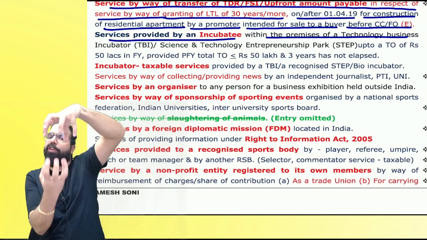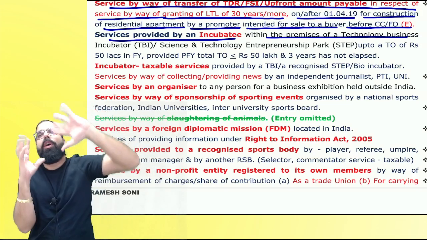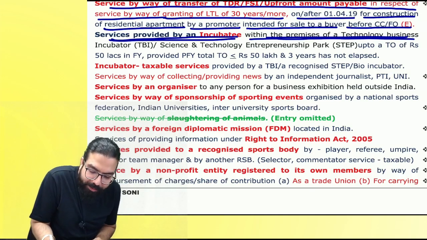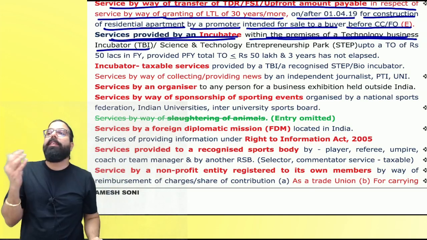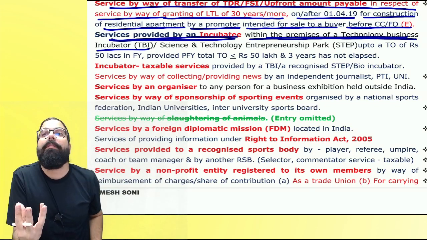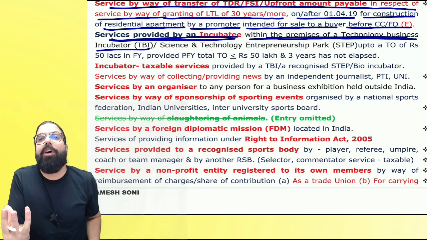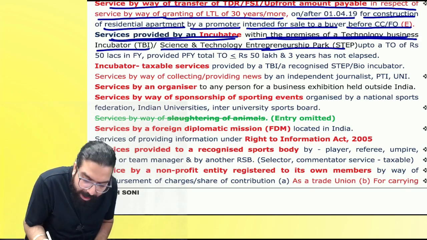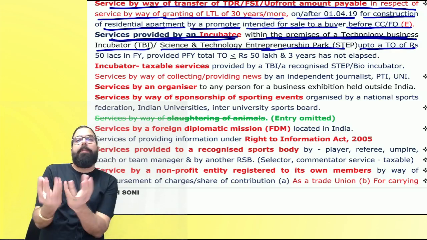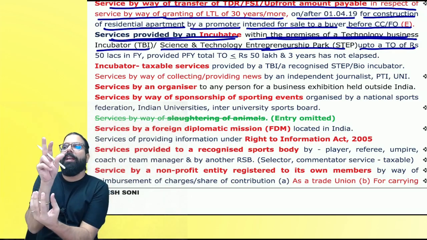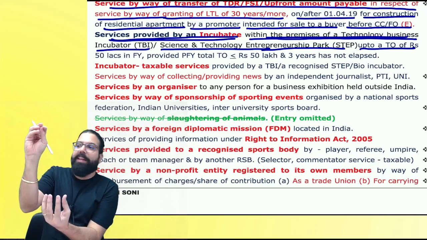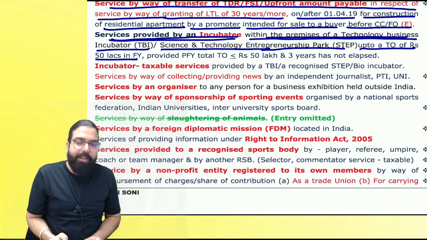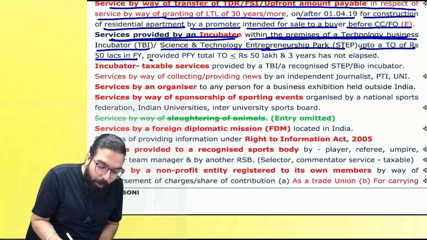Now, the incubator's services are also exempt. The incubatee's services are also exempt. What they are telling over here is services provided by an incubatee within the premises of a technology business incubator. This incubatee should be located in the premises of a technology business incubator or science and technology enterprise park. Their services up to 50 lakh rupees in a financial year will be exempted, provided